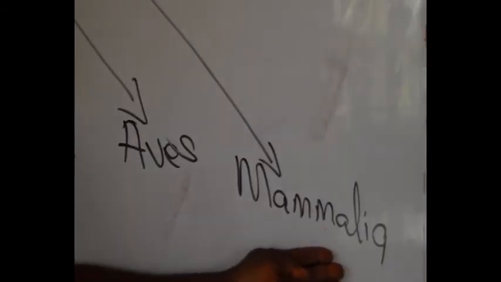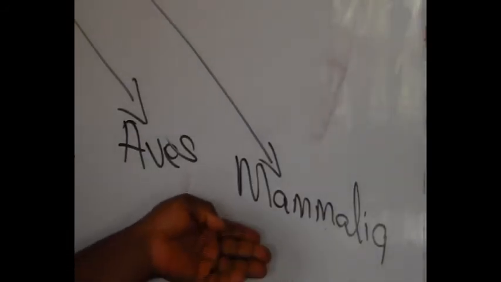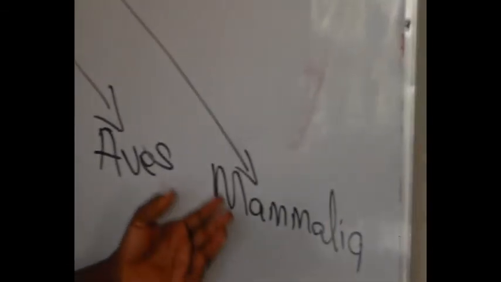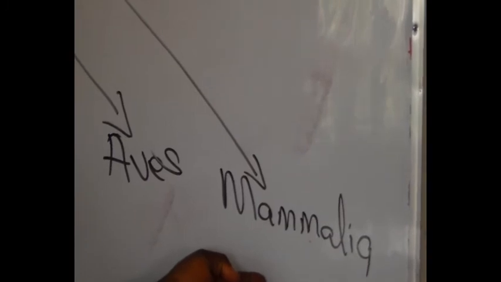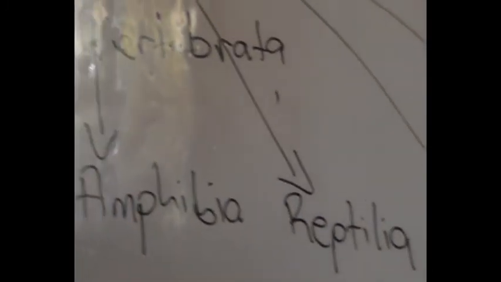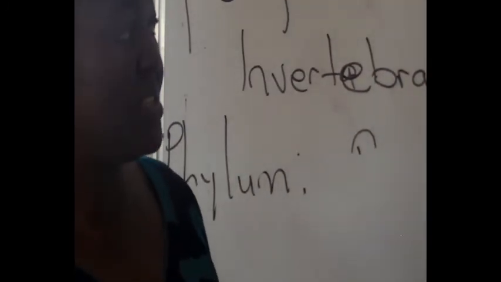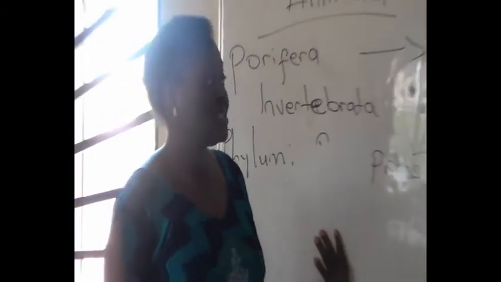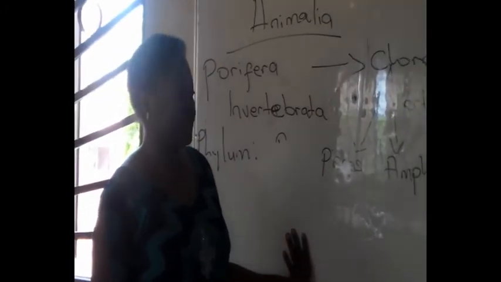Then the mammalia. Mammalia, they have lungs for respiration. They have 4-chambered hearts. They have hairs all over their body that help to keep them warm. They have sweat glands. So those are characteristics of mammals. So this is the largest phylum. It is the largest phylum in the entire animal kingdom.